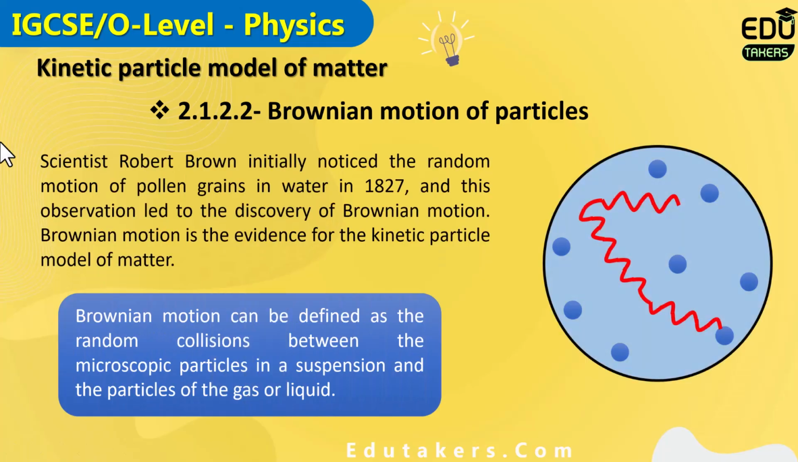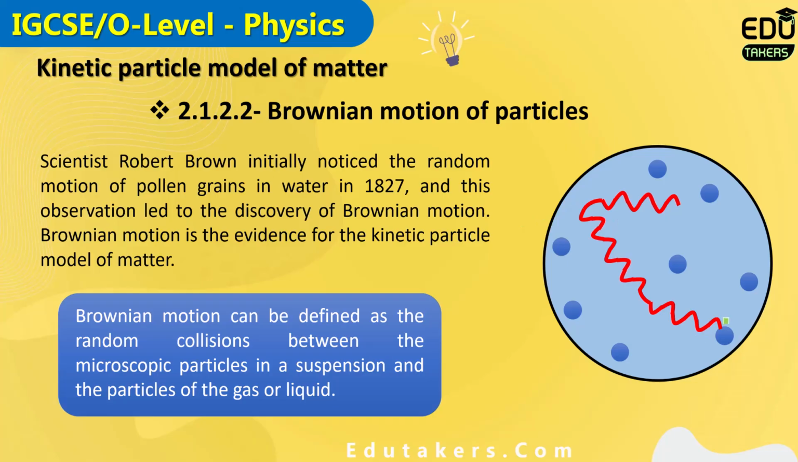Next is the Brownian motion of the particles. What is the Brownian motion? First of all, the scientist Robert Brown initially noticed the random motion of the pollen grains in the water, and this observation basically led to the discovery of Brownian motion. Brownian motion is the random motion of the particle. The particle can move in any random direction because of the Brownian motion.